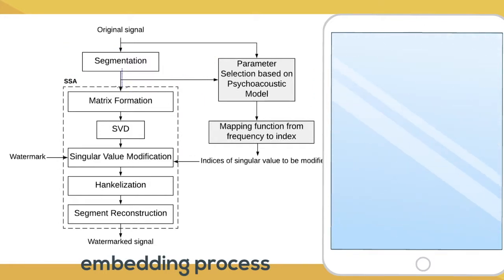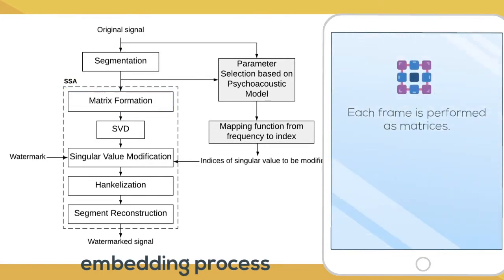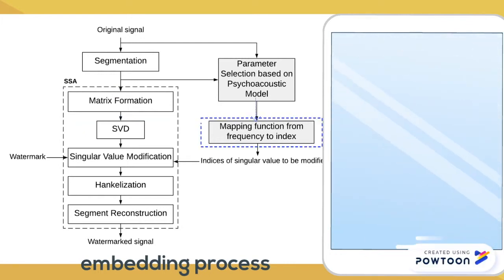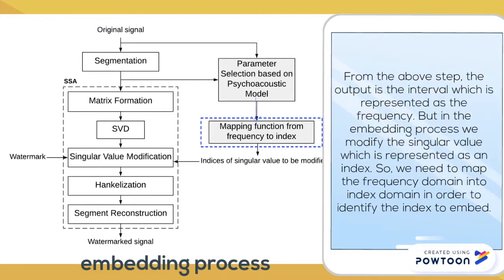After we segment into frames, in the matrix formation, each frame is formed as a matrix. Then we expand the matrix by performing singular value decomposition to prepare to embed the watermark. From the above step, the output is the interval, which is represented as frequency. But in the embedding process, we modify the singular value, which is represented as an index. So we need to map the frequency domain into the index domain in order to identify the index to embed.